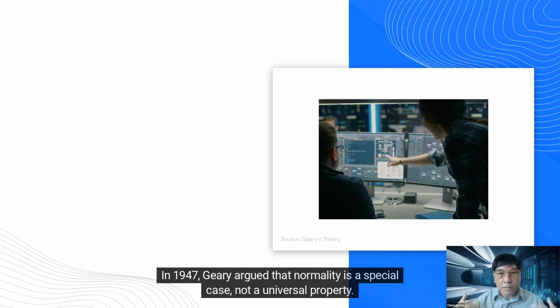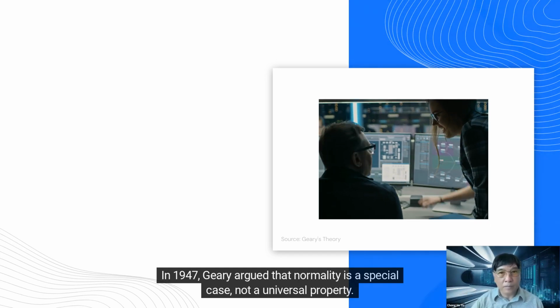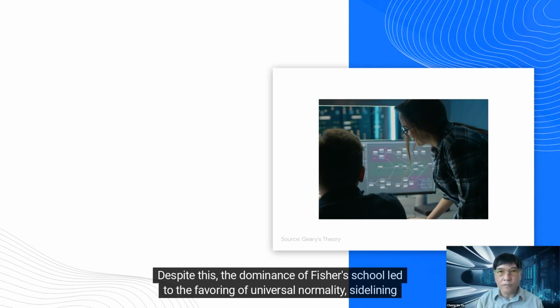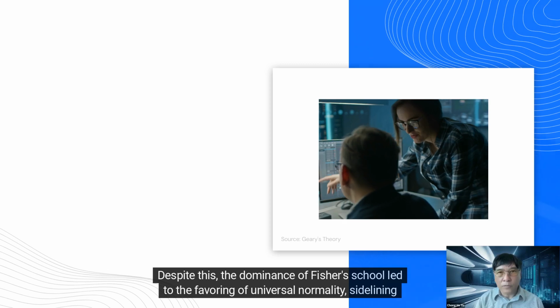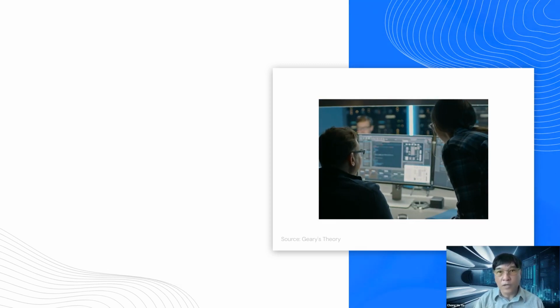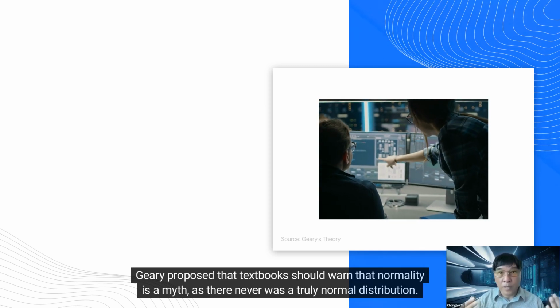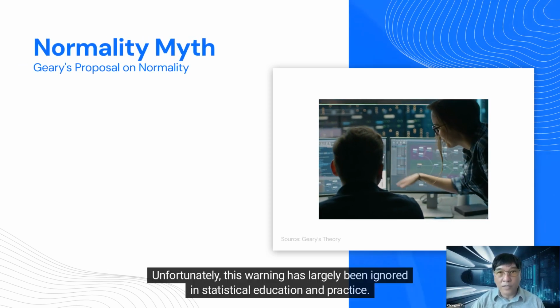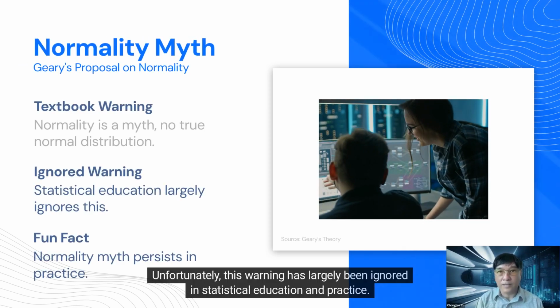In 1947, Geary argued that normality is a special case, not a universal property. Despite this, the dominance of Fisher's school led to the favoring of universal normality, sidelining interest in non-normal distributions. Geary proposed that textbooks should warn that normality is a myth, as there never was a truly normal distribution. Unfortunately, this warning has largely been ignored in statistical education and practice.